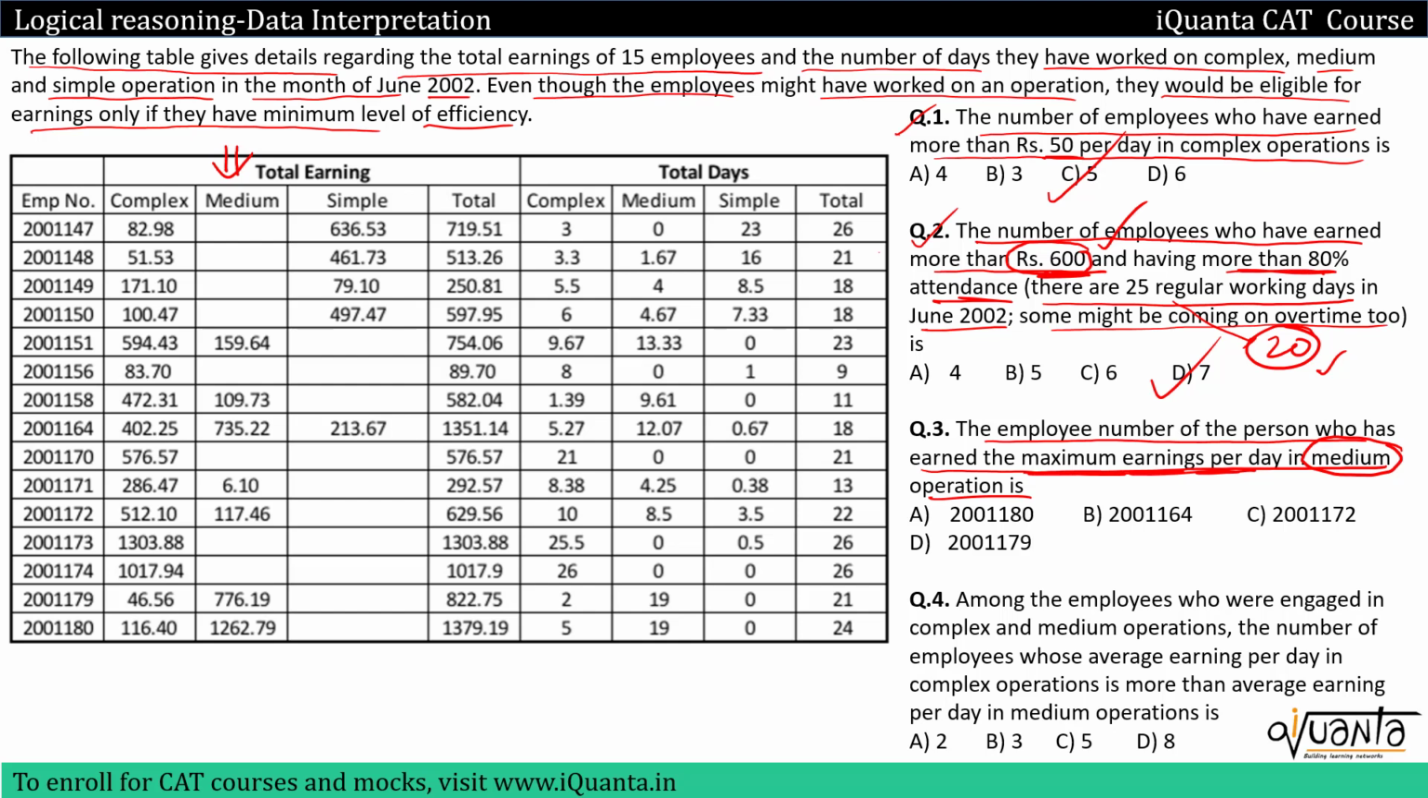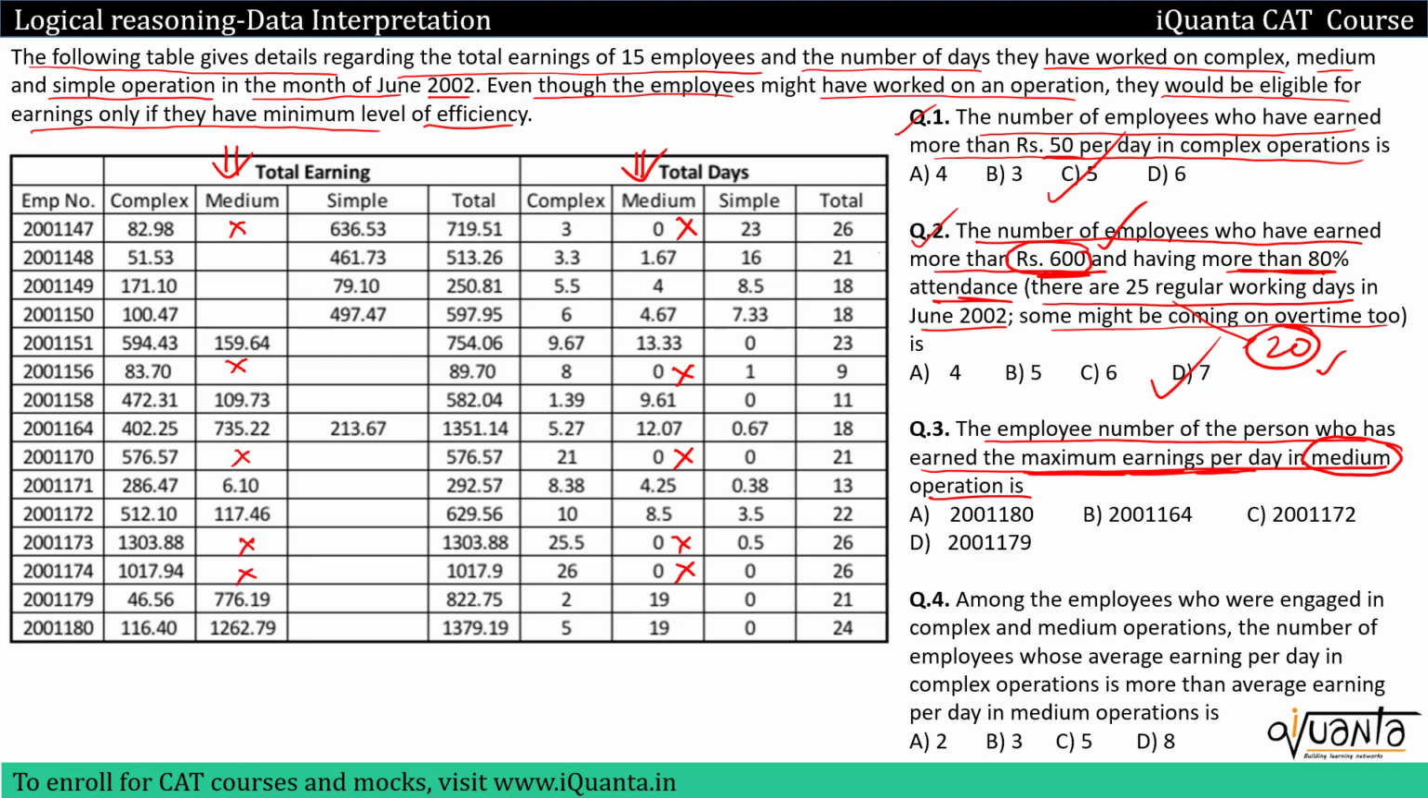We are interested in medium earnings, so we'll check only the number of days a particular employee has worked on this medium operation. Now we won't be counting those employees who have never worked upon medium operation, so we'll forget about these employees, where we have 0 days for medium. If they haven't worked upon any medium operation, they will not be having any earning. So we'll put a cross over here. They will not have any earning in medium operations. Okay, so I'll put a cross over here.